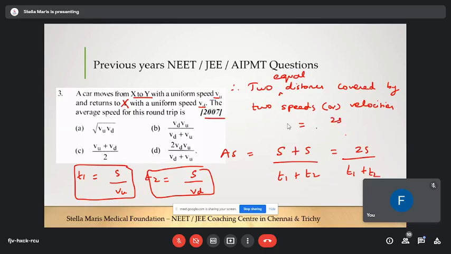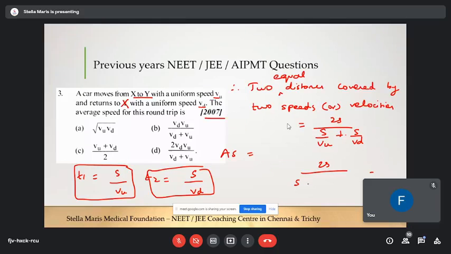So 2s divided by t1, which is s by VU, plus t2, which is s by VD. Take s commonly outside, 2s into s into 1 by VU plus 1 by VD. S will get cancelled. Do the cross multiplication and tell the answer.